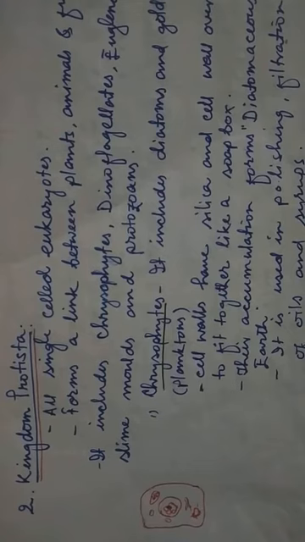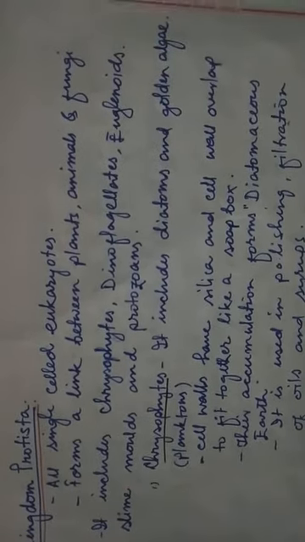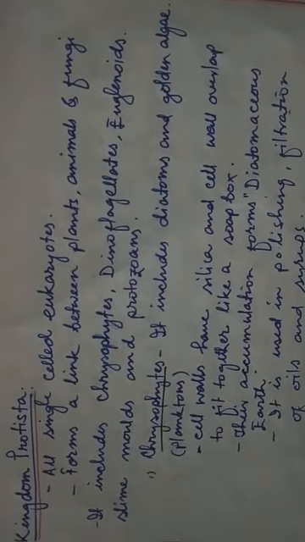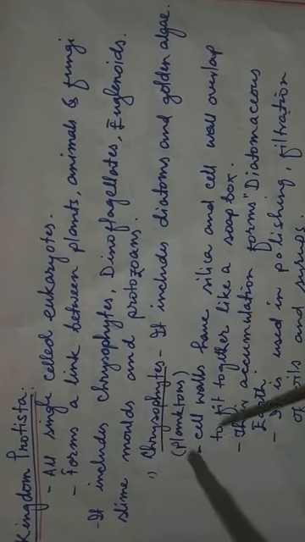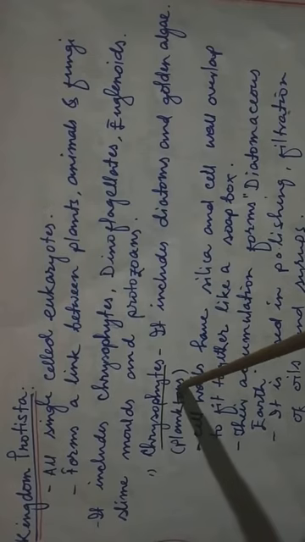This kingdom Protista includes Chrysophytes, Dinoflagellates, euglenoids, slime molds, and protozoans. Especially in this class 11 book, these are included in this kingdom: Chrysophytes, Dinoflagellates, euglenoids, slime molds, and the protozoans. Now let us discuss first the Chrysophytes. It includes diatoms and golden algae.